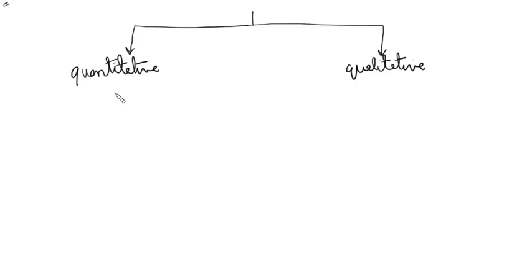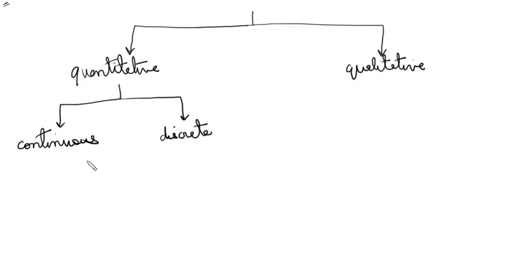Now the quantitative variables are further divided into two parts. One is called continuous quantitative variables. The other is discrete quantitative variables. Let's see them in details. So continuous quantitative variables are those which can take any values.